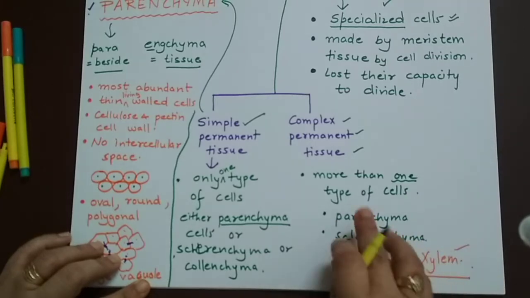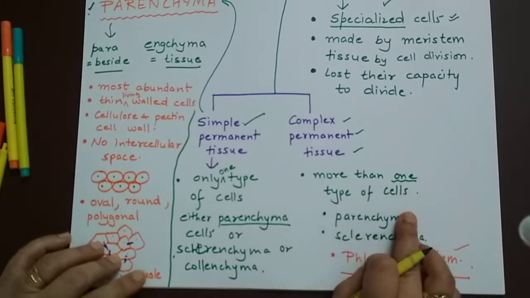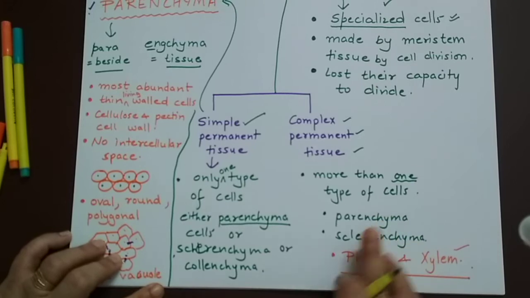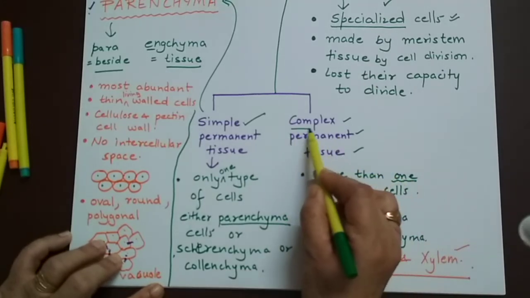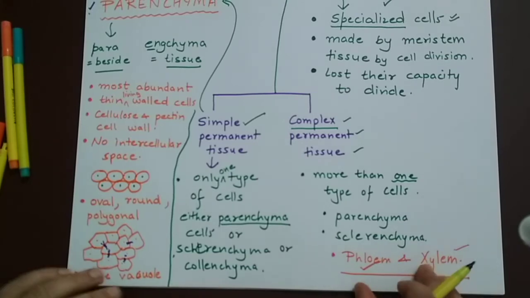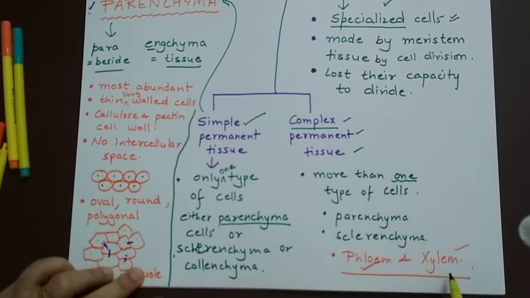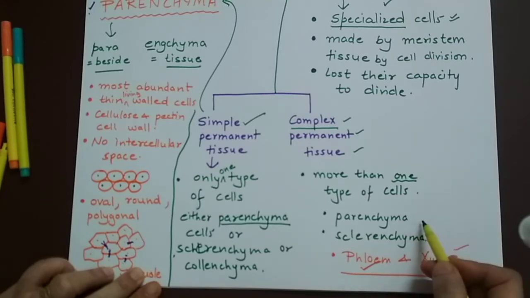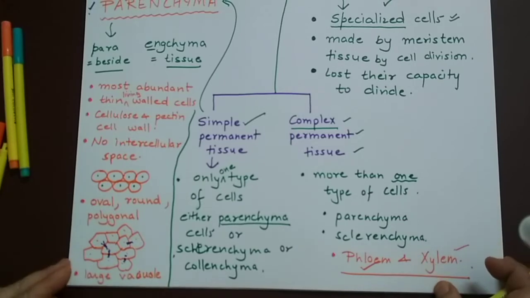So if there is more than one type of permanent cells in a tissue, then we call that tissue complex permanent tissue. As you know, phloem and xylem, the two conducting tissues of the plant, have both parenchyma and sclerenchyma present. So these are complex.